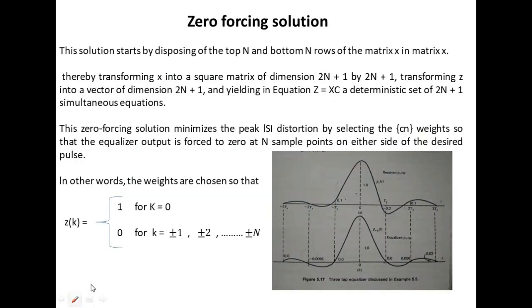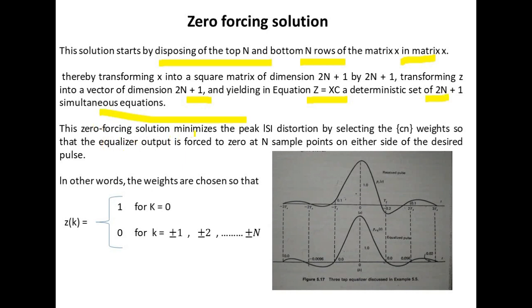Now we will discuss the zero forcing algorithm. The solution starts by disposing of the top N and bottom N rows of the matrix X, thereby transforming X into a square matrix of dimension 2N+1 by 2N+1, transforming Z into a vector of dimension 2N+1 and yielding an equation Z equals X times C, a deterministic set of 2N+1 simultaneous equations.